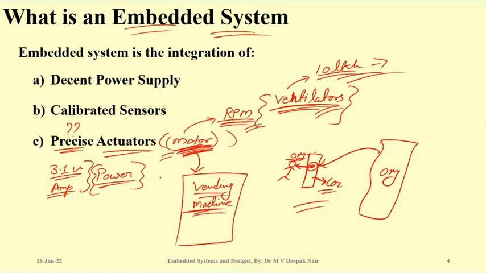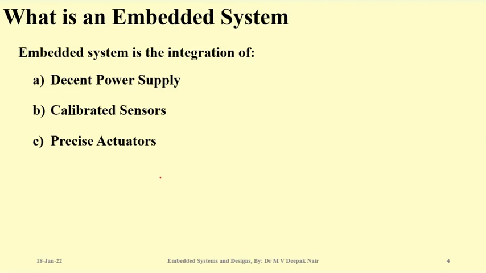They are all different. How they precisely control these things, we should know these things also. Therefore, the precise actuator is one of the most important parts of any embedded system. Of course, then comes the intelligence.